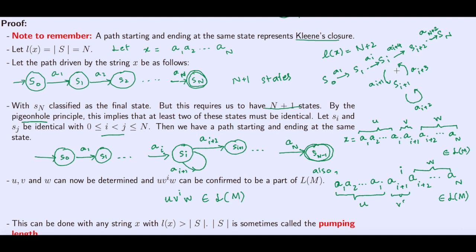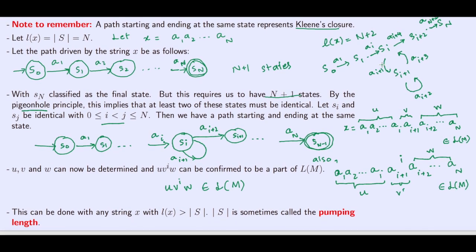Okay, the point is that by decomposing X into U, V, and W, you can see that U and then any concatenation of V followed by W will also be in the language. Okay, this is the whole point. And then this guy, because this is the minimum length for which it holds, is also known as the pumping length. Okay, so this is the statement and proof of the pumping lemma.